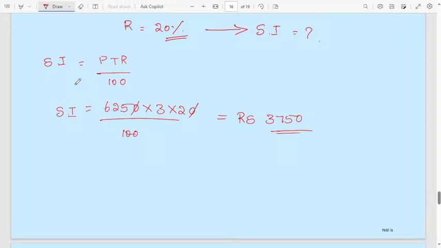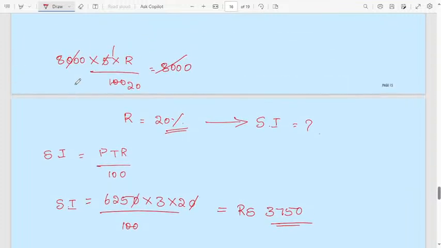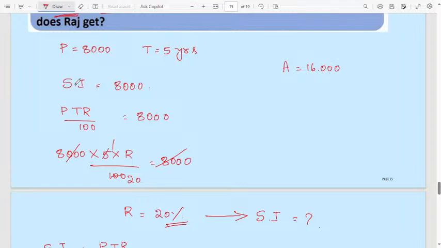Okay, next one. You can ask, in the first case, why is the simple interest almost the same as the principal? Because the rate of interest is the same 20%, but in that case he has to pay the simple interest for 5 years. For 5 years, if the rate of interest is 20%, then the simple interest is almost the same as the principal.